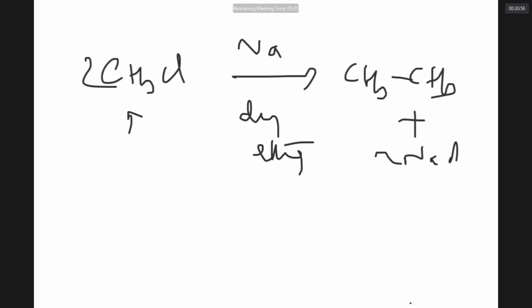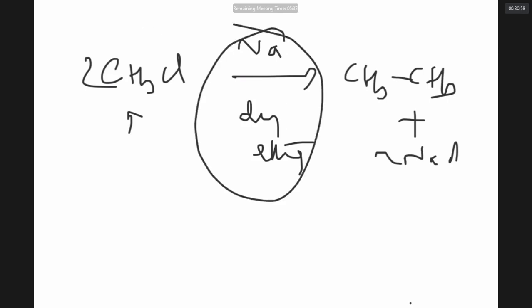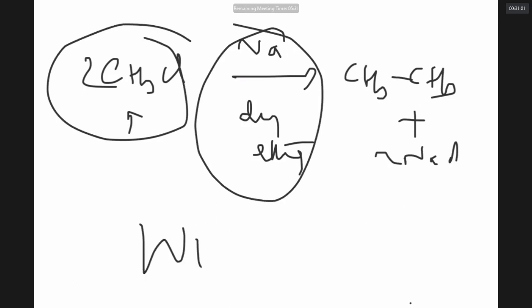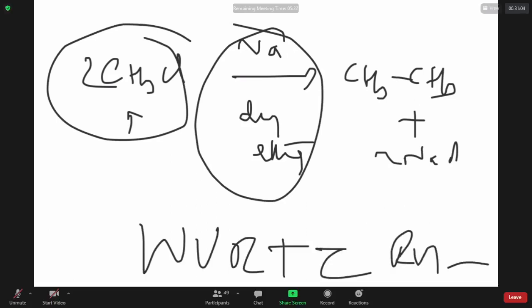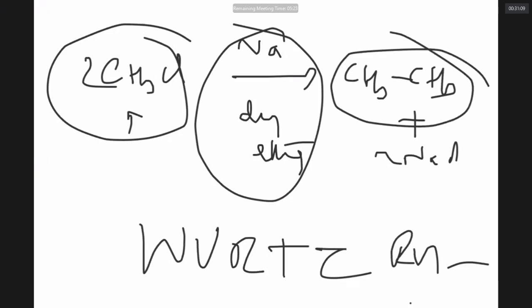Wurtz reaction. I think I discussed it with you. Wurtz reaction always makes alkane with an even number of carbons. Wurtz reaction cannot be used to prepare alkane with an odd number of carbons. Okay, sir? These are methods of preparation of alkanes.